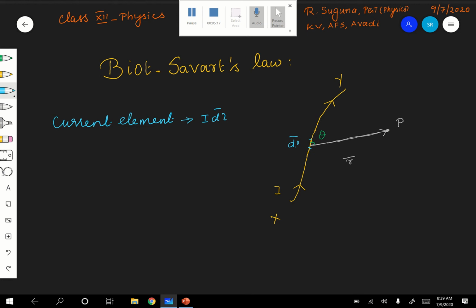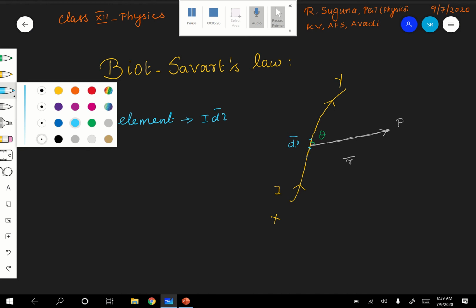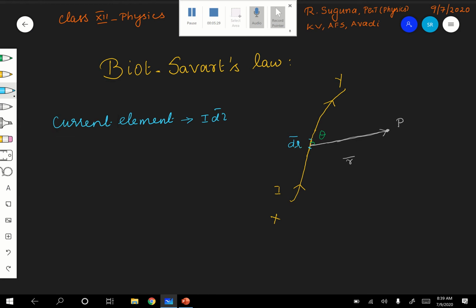So I think you are able to follow. XY is a wire carrying a current I, of which I have taken a very small element dl. Since a current I is passing through it, Idl is a current element. What is the direction of Idl? Its direction is tangent to the element, in the direction of the flow of current.